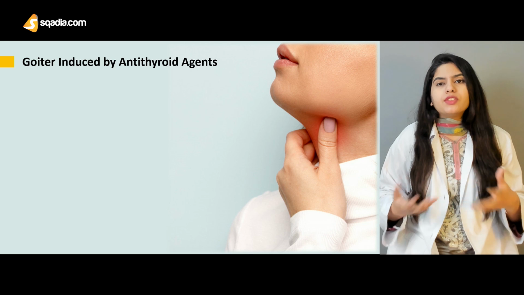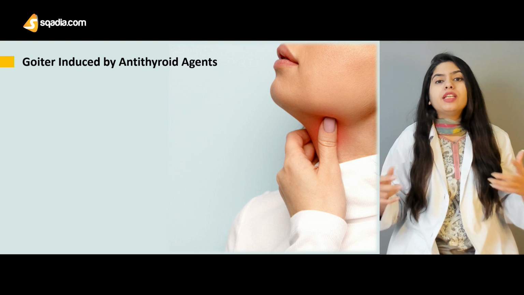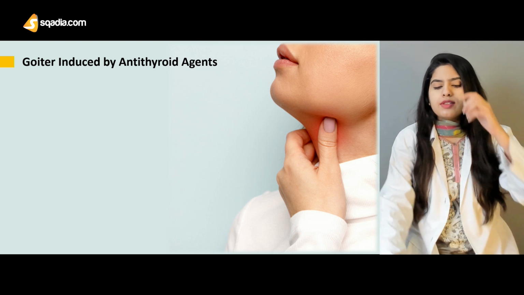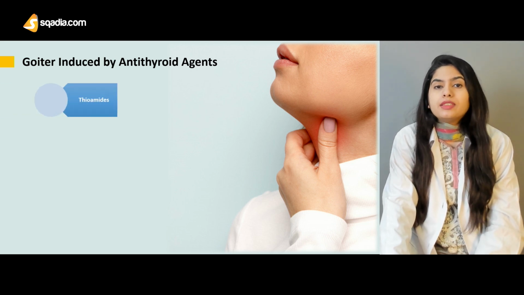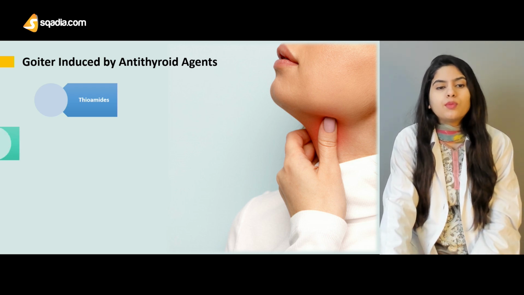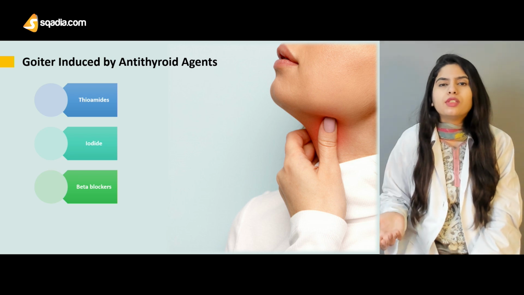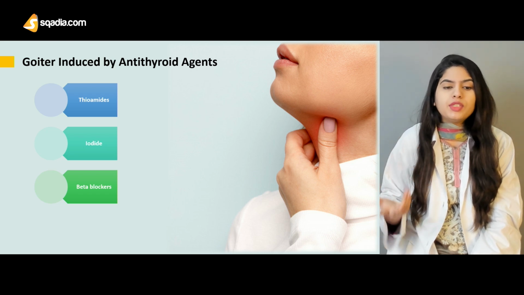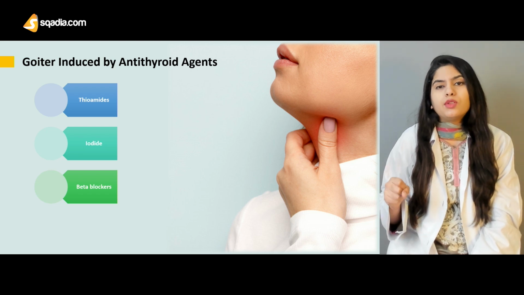Also some agents that are present in our food, some hormones, some enzymes that are present inside our body, may also act on the thyroid hormone to cause a decrease in its production. Thioamides are one drug class that can lead to a decrease in production of the thyroid hormone, and iodide can also cause a decrease in production of hormone. Beta blockers, which are used to treat various disorders like heart disease, kidney disease, and hypertension, can also cause a decrease in the level of the thyroid hormone.